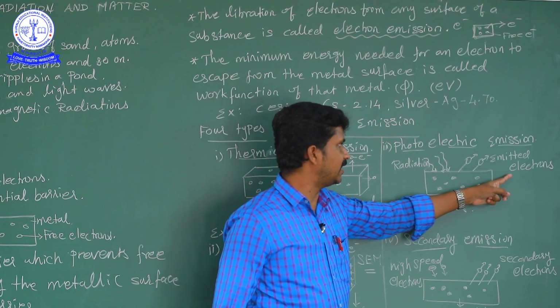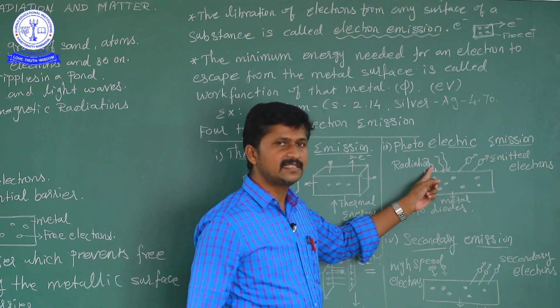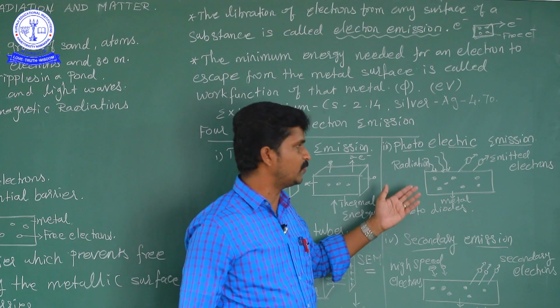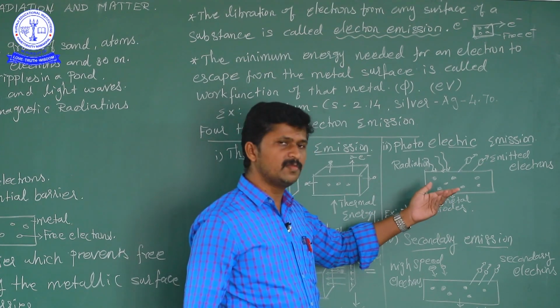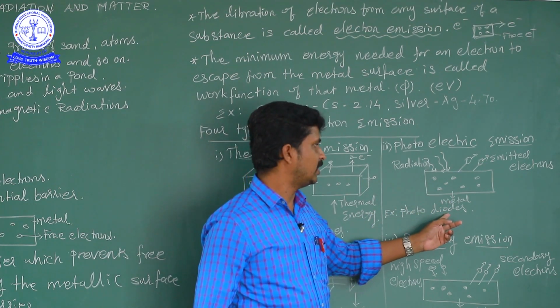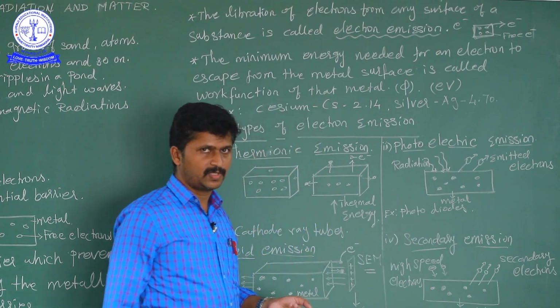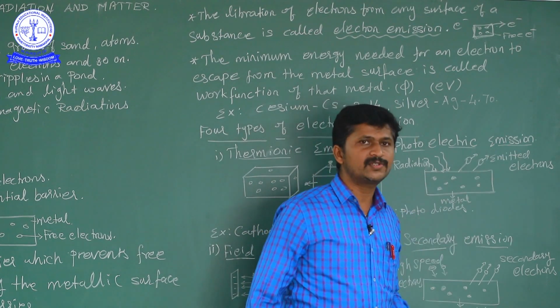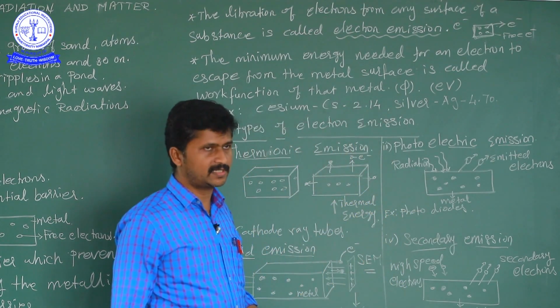That means emitted electrons. The radiation is sunlight or any other high frequency radiation falling on a metal surface. The examples are photodiodes or the photoelectric cell, mainly used in photocells and solar cells.